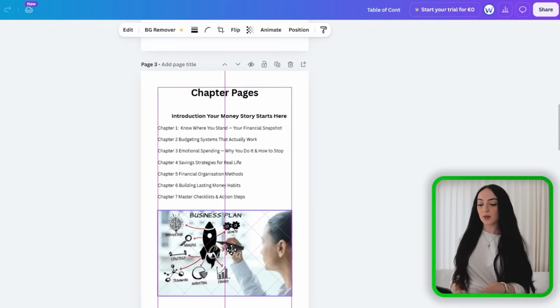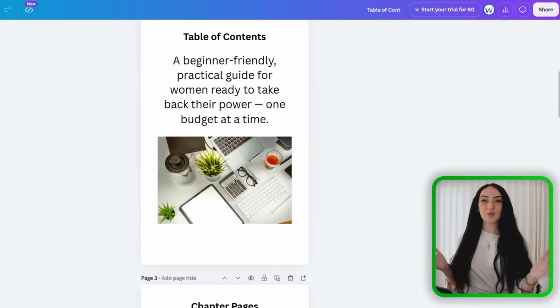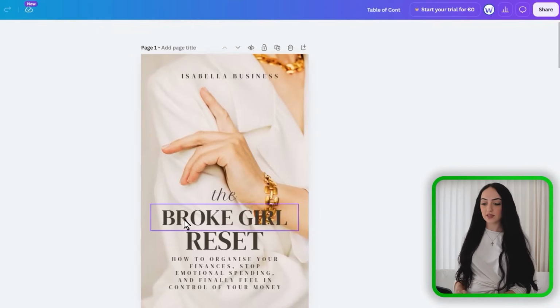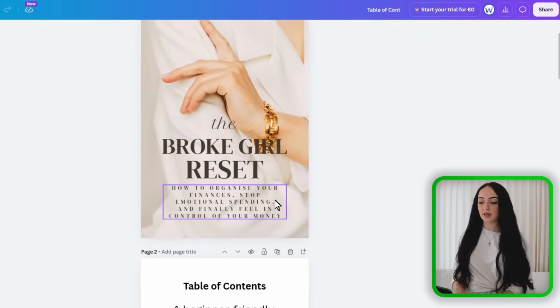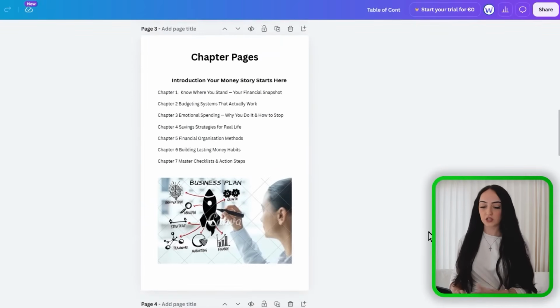And after just going back and forth and inputting everything that Claude gave us, here's what we have built. Just keep it clean, guys. Don't overcomplicate the design. You don't need to do something crazy. And the cover can just be simple. The Broke Girl Reset, with the subtitle: how to organize your finances, stop emotionally spending, and finally feel in control of your money. You can see clean fonts here, guys, neutral colors, modern aesthetic. Any photos you can use here can also be generated through Claude or ChatGPT.